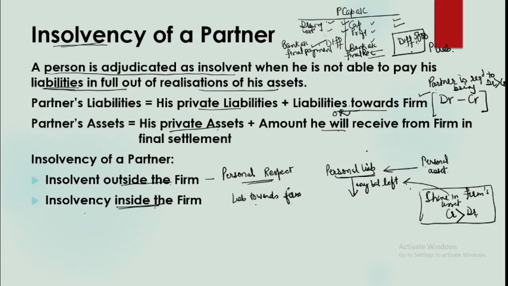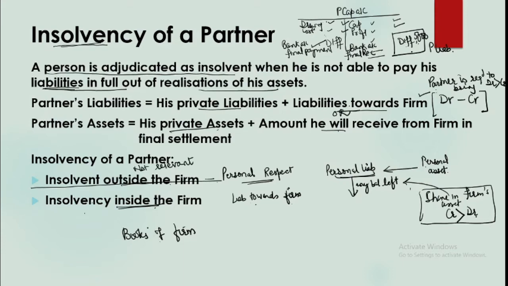So we need to see the respective scenario, that is his position outside and inside the firm, and then we can judge in what cases the person is insolvent within the firm. Now please remember, since we are working in the books of the firm, whatever is the person's position outside the firm is not relevant for us.